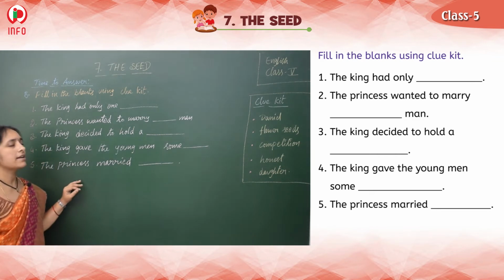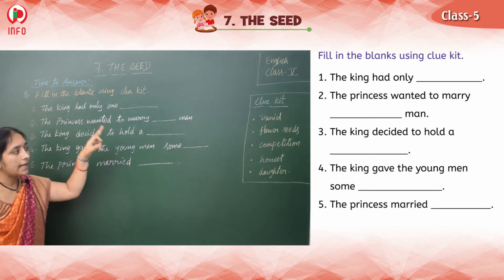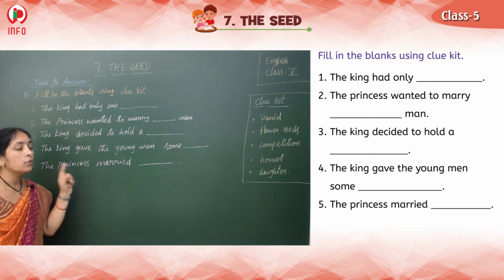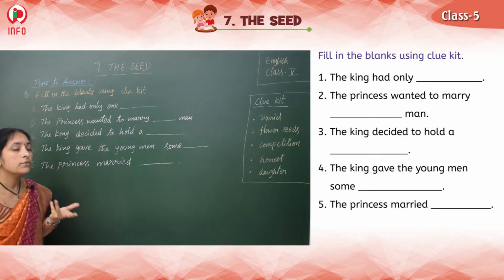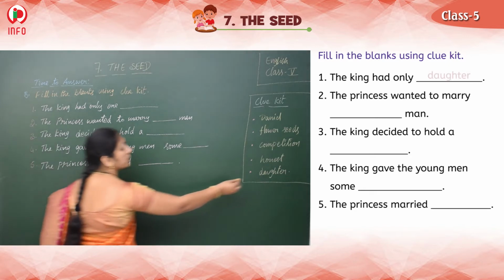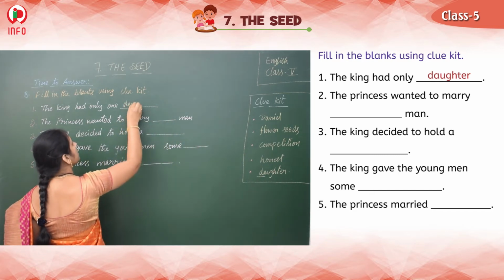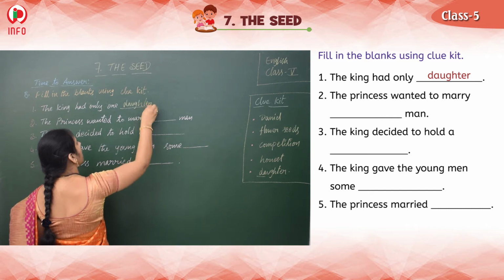Now see the first one. The king had only one dash. The king had only one, yes, who is that? Yes, the king had only one daughter. So, that we should write as the answer here.